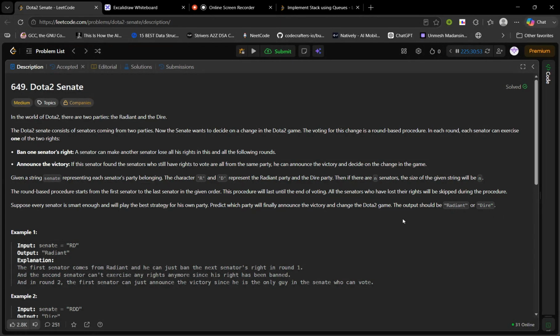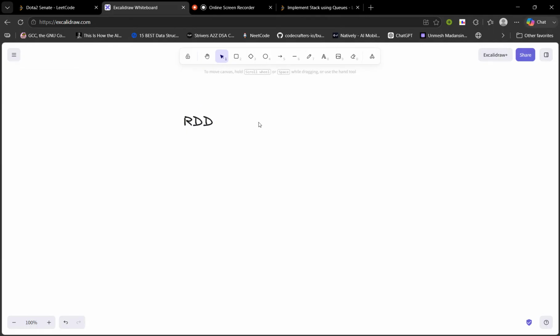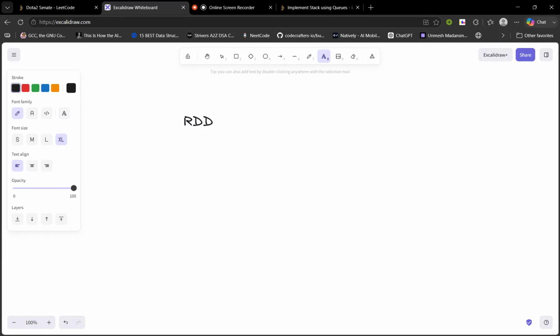Okay. So all this English slop, basically what they are saying is, for example, this is the given string. So first, the member of our Radiant party will come. He has two options. First, second option. We will discuss the second option first.